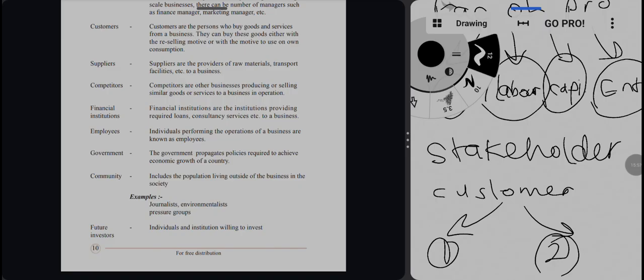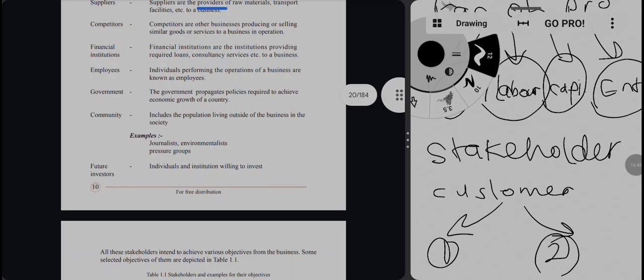Okay, so the next one is suppliers. Who are the suppliers? They are the providers of the raw materials and transport facilities for the business. Very simple. Competitors means the other businesses producing or selling the same goods or services that a business produces. Financial institutions are the institutions that provide the required loans and consultancy services. For example, the banks provide advice and the required loans.